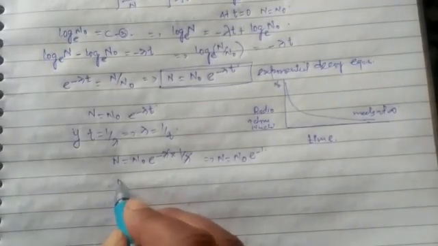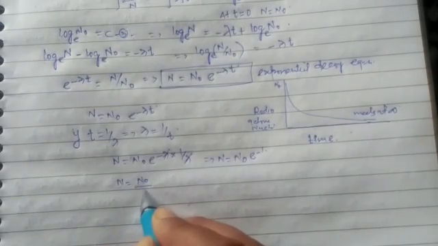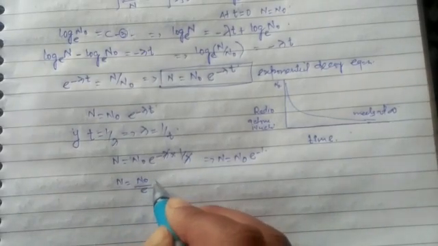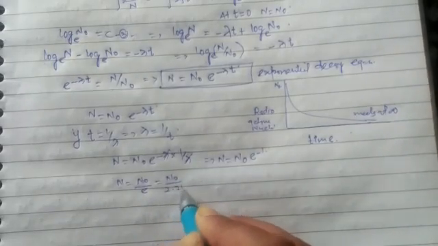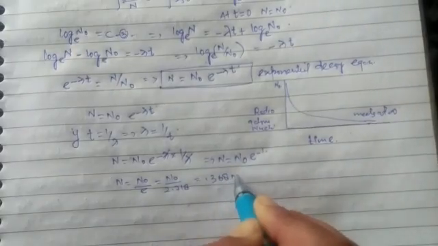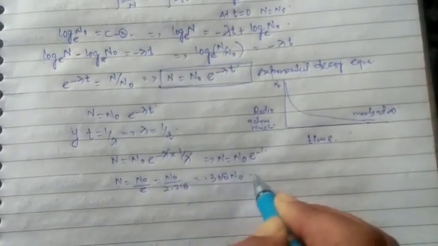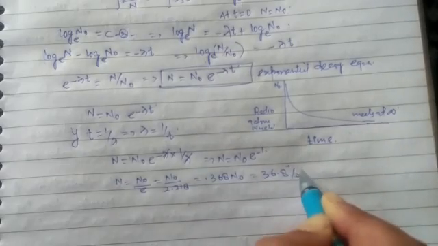So you have to solve it like this. It is n equals n naught by e, which is simply n naught by 2.718, and that is 0.368 of n naught, or simply 36.8% of n naught.